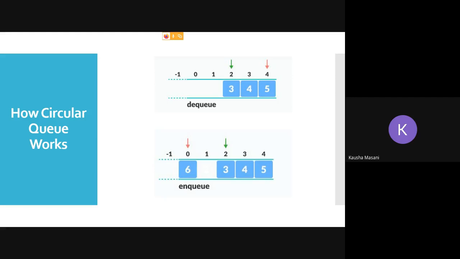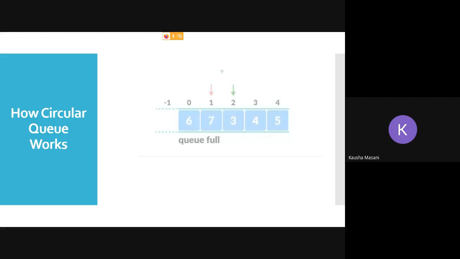Again you can do NQ operation, correct, because F is not equal to 1, F is pointing at 2, and you can go and add at the rear. So increment your rear to 1 and Q of 1, 7 is added. Now Q is full. No more insertion can happen.